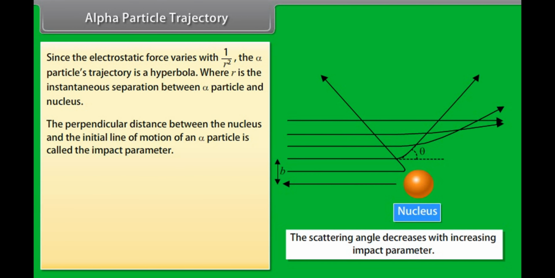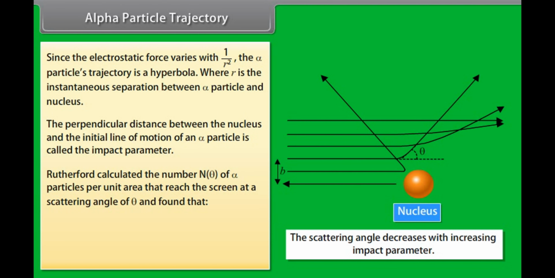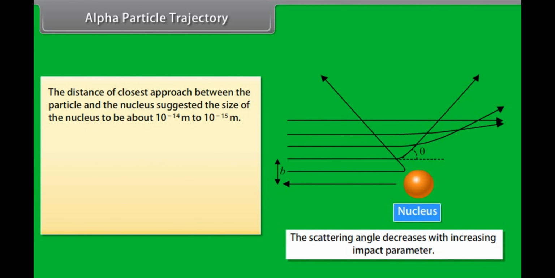The perpendicular distance between the nucleus and the initial line of motion of an alpha particle is called the impact parameter. Rutherford calculated the number N theta of alpha particles per unit area that reach the screen at a scattering angle of theta and found that N theta is inversely proportional to sin theta upon 2 raised to the power 4. The distance of closest approach between the particle and the nucleus suggested the size of the nucleus to be about 10 raised to the power minus 14 meter to 10 raised to the power minus 15 meter.